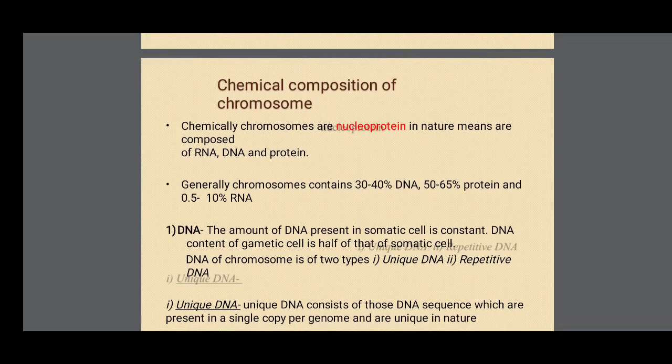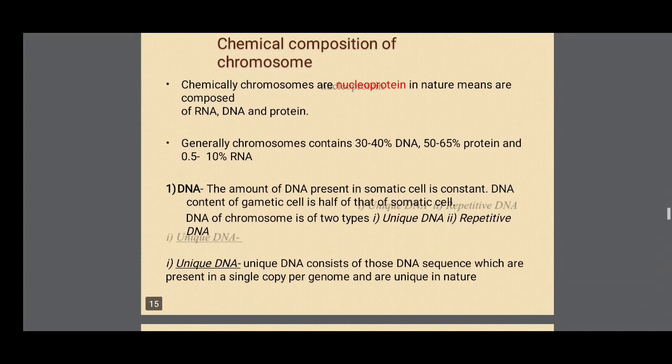Chemical composition of chromosomes. Chemically, chromosomes are nucleoprotein in nature, meaning they are composed of RNA, DNA and protein. Generally, chromosomes contain 30 to 40% DNA, 50 to 65% protein and 0.5 to 10% RNA. DNA combined with protein is called chromatin. The amount of DNA present in a somatic cell is constant. The DNA content of a gametic cell is half that of the somatic cell.